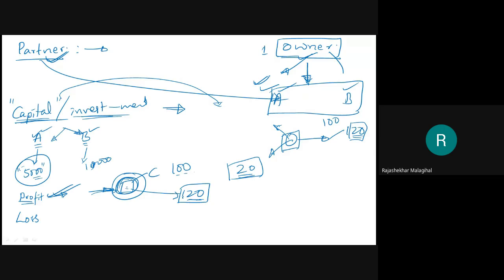Sometimes the business may go into negative growth. In that case, they may get a loss. Instead of selling the 100 rupee cost material at 100, they may sell it for 80 rupees. In that case, there is a 20 rupees loss. But both partners' efforts are behind it, therefore both will distribute that loss among themselves. This is the meaning of profit and loss. Coming to some other terms, simple partnership.